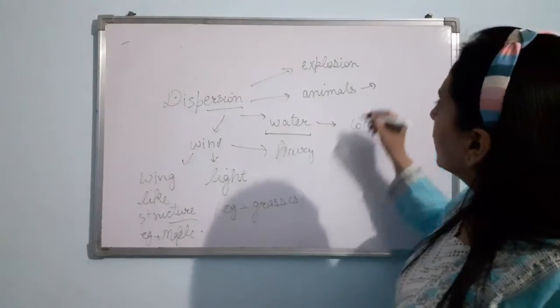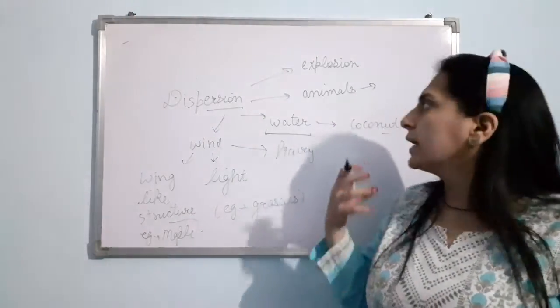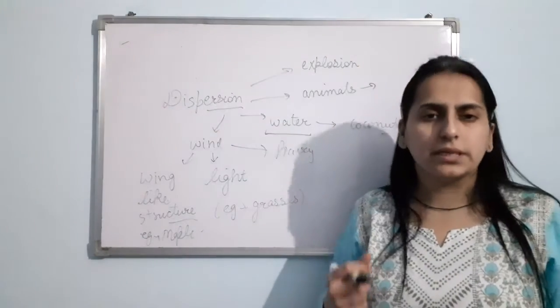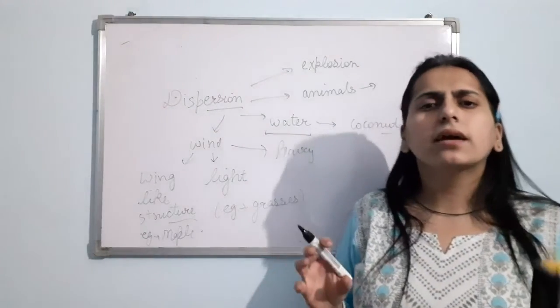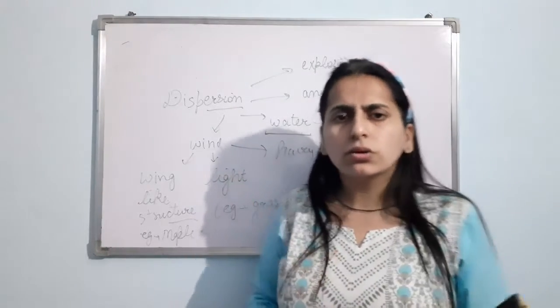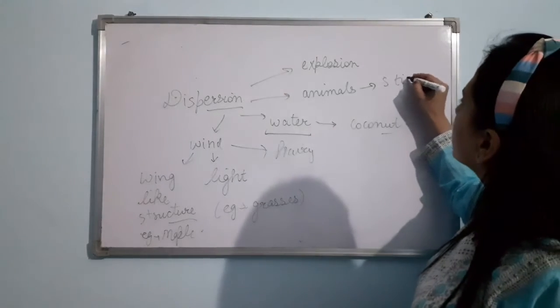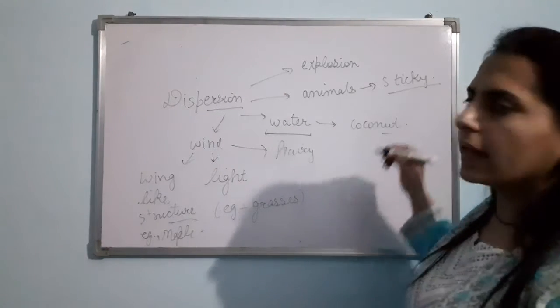Right? Now, let us talk about the characteristic features of the seeds that are dispersed by animals. The seeds that are dispersed by the animals, obviously they must be sticky so that they can stick, they can cling on the surface of the body of the animals.